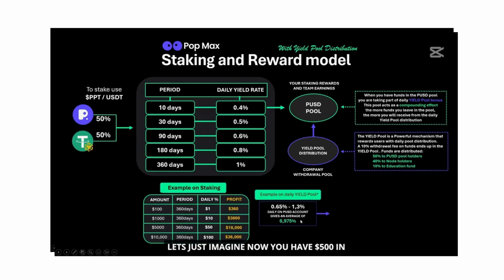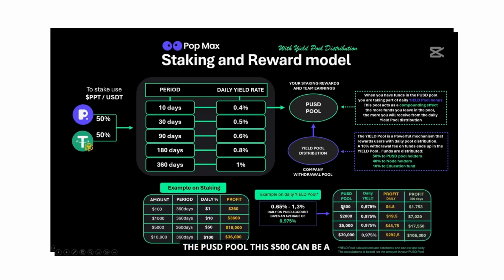Let's just imagine now you have $500 in the PUSD pool. This $500 can be a combination of earnings from passive staking rewards and team referral commissions. And with the average PUSD pool daily yield of 0.975%, that means you will get an interest rate daily of $4.8 of profits on your $500 of earnings.